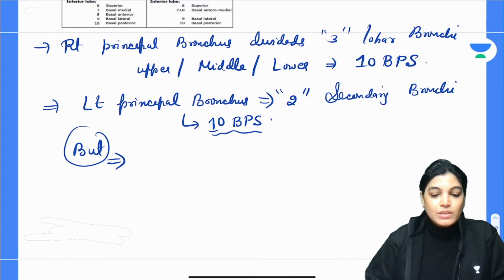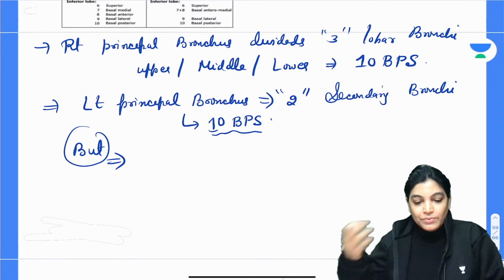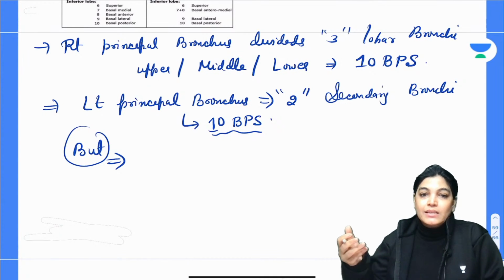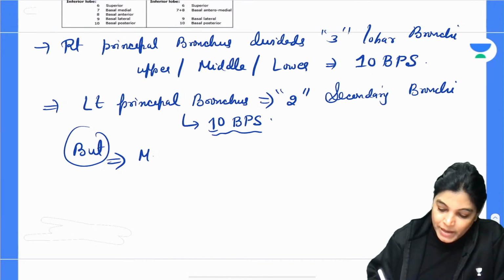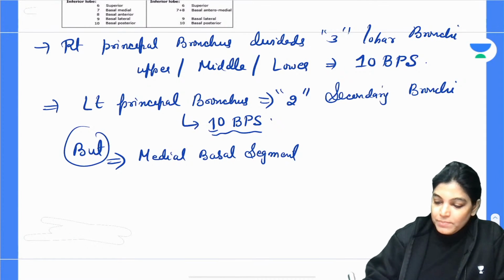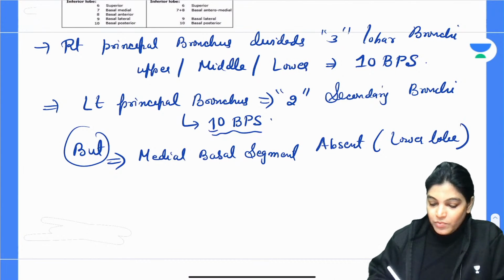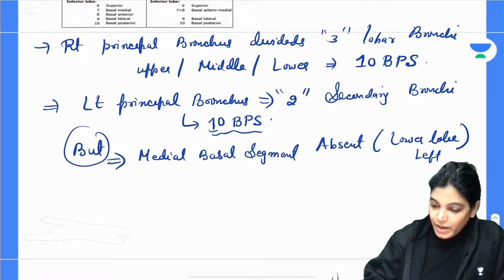The certain changes that occur often in the left lung: the medial basal segment is absent. So often there will be the medial basal segment absent in the lower lobe of the left lung, left side.